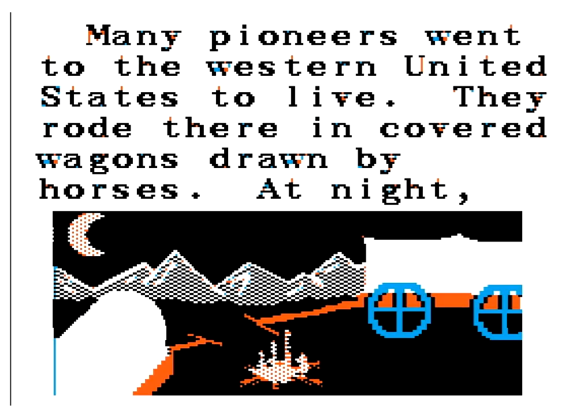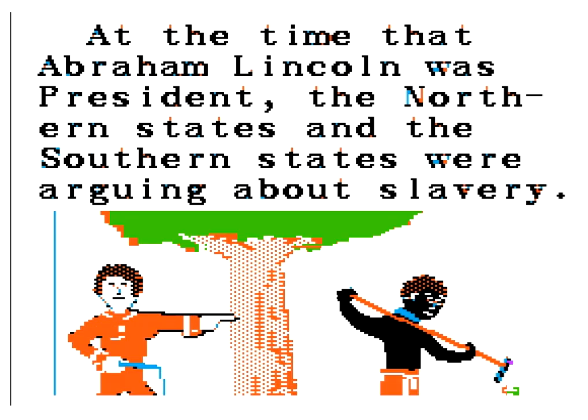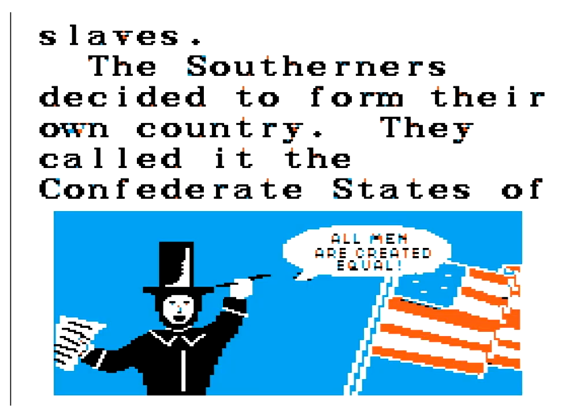Different combinations of the many pioneers went to the western United States to live. They rode there in covered wagons drawn by horses. At night, others didn't. Some men just liked the fertile California land and decided to settle there. Some became farmers at the time that Abraham Lincoln was president. The northern states and the southern states were arguing about slaves. The Southerners decided to form their own country. They called it the Confederate States of.